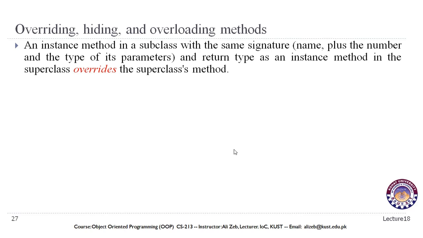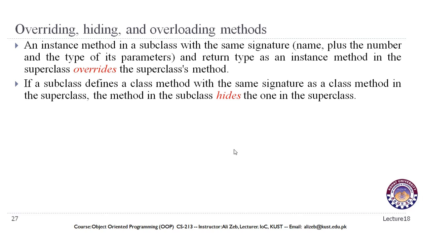Now to understand the difference between overriding, hiding, and overloading methods, an instance method in a subclass with the same signature, name plus the number and the type of its parameters, and return type as an instance method in the superclass overrides the superclass's method. We have seen this: whenever we override a method, there is a method in the superclass with exactly the same signature implemented in the subclass, and that is method overriding.